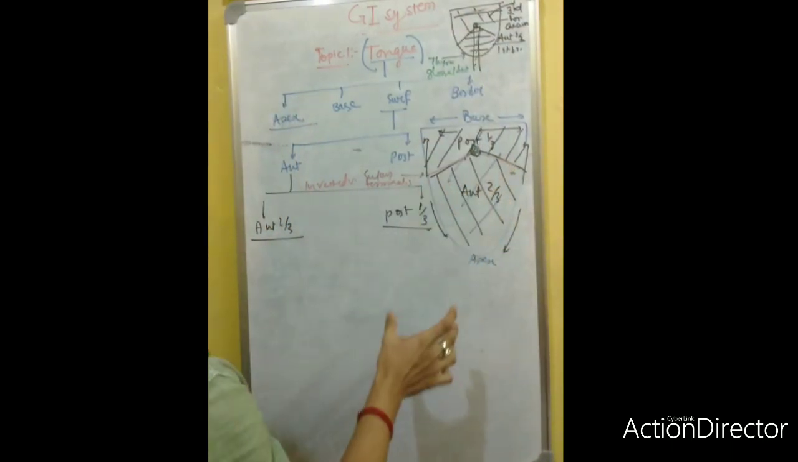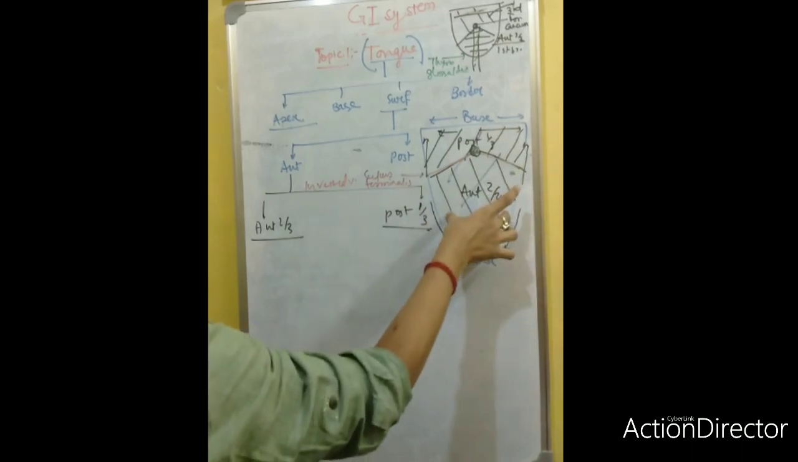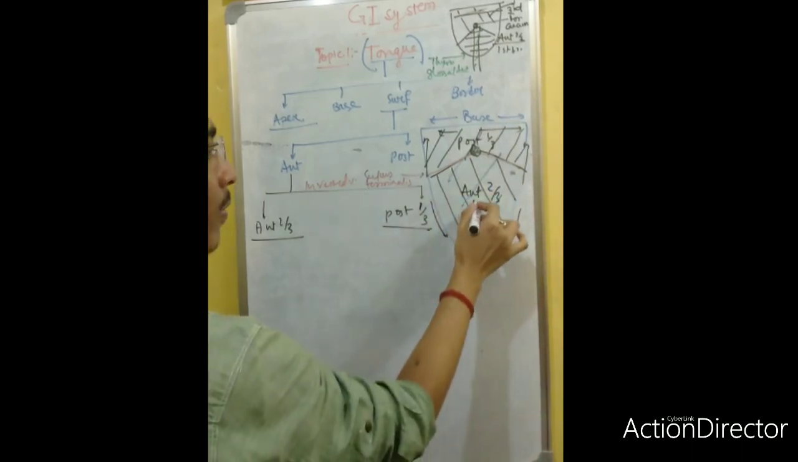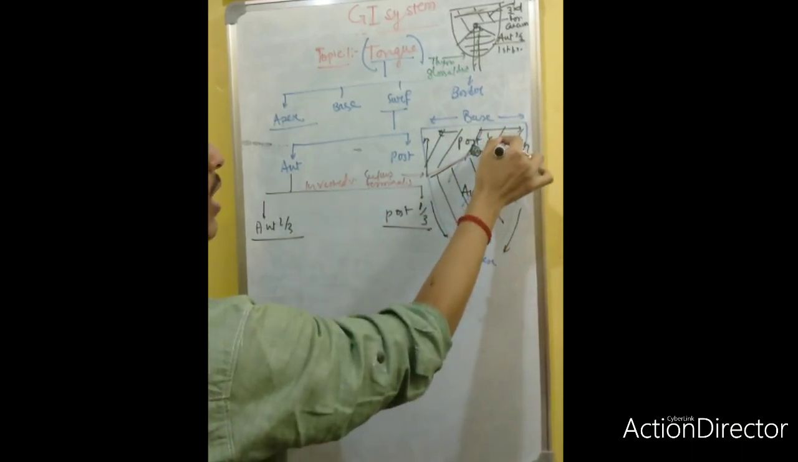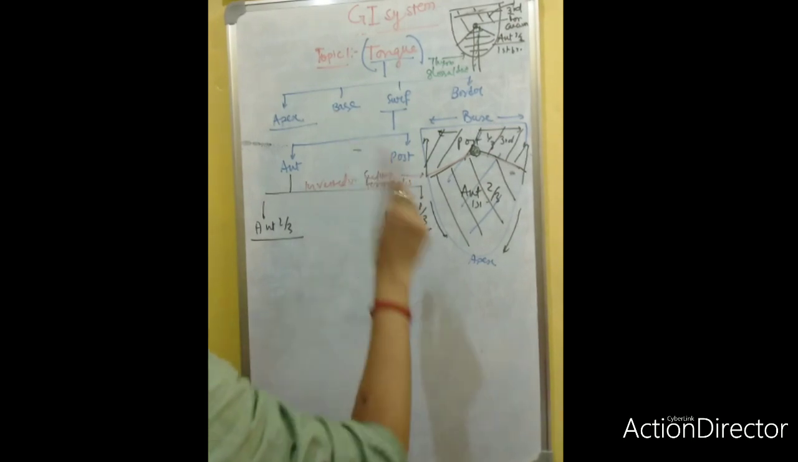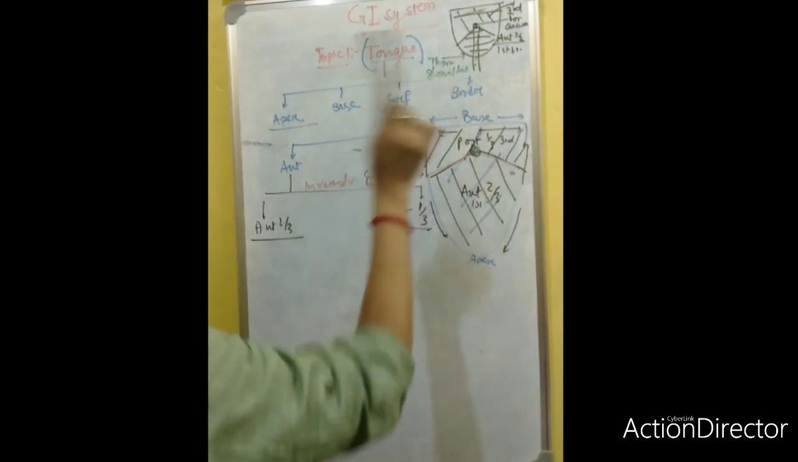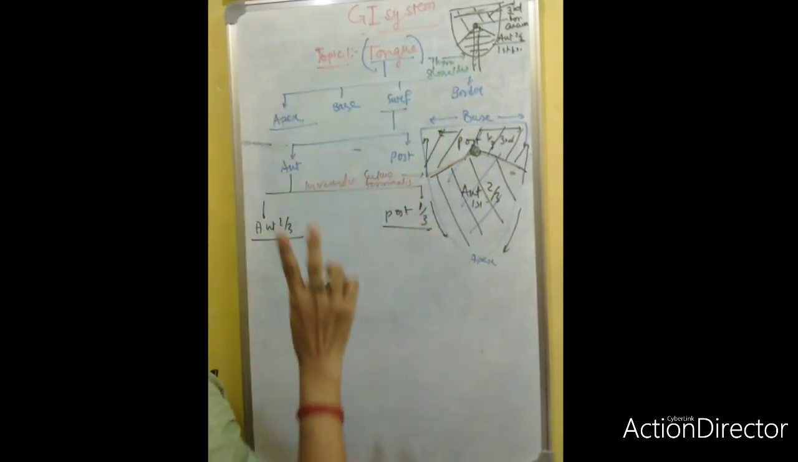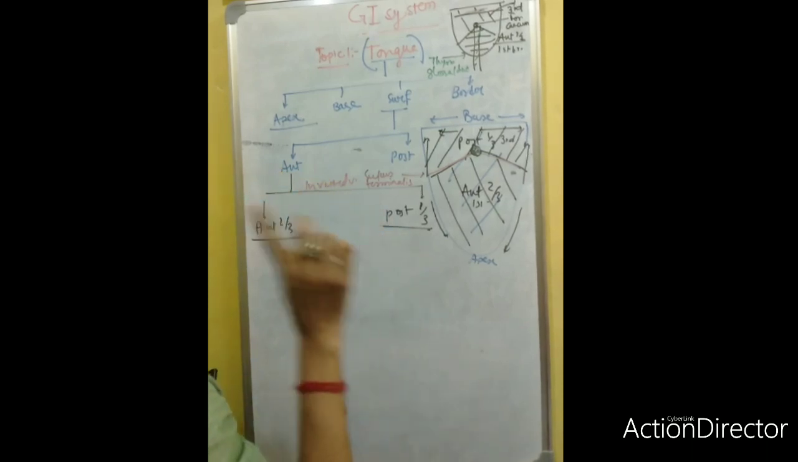So there are two parts: the posterior one third and the anterior two third. The anterior two third is formed by the first branchial arch. The posterior one third is formed by the third branchial arch. The demarcating line is called what? Sulcus terminalis. What is the foramen? Foramen cecum. What does it form? Thyroglossal duct. These are mandatory, you must know them.